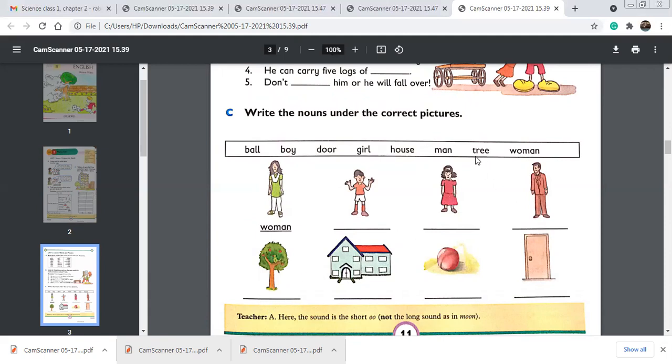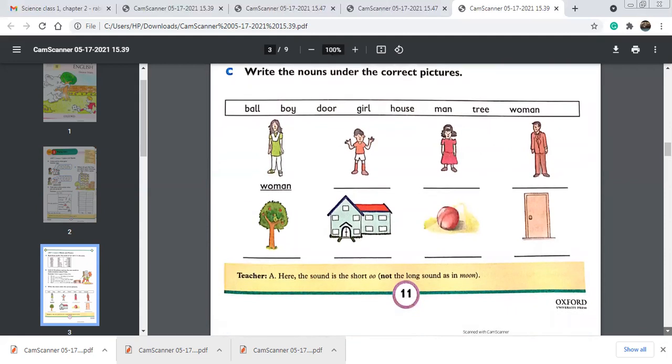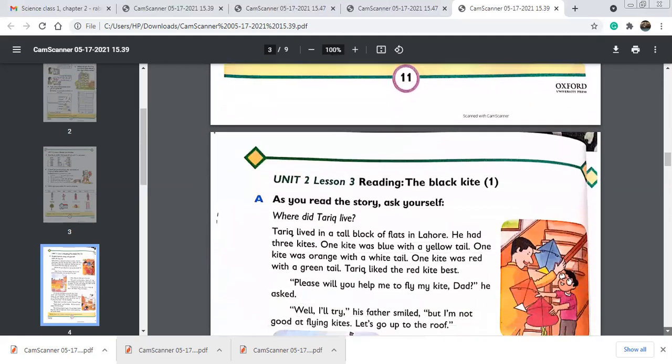So write tree, T-R-E-E. What is this? This is a house, H-O-U-S-E, house. And what is this? This is a ball, B-A-L-L, ball. And what is this? This is a door, D-O-O-R, door. Okay, so our exercise C has been done by us.